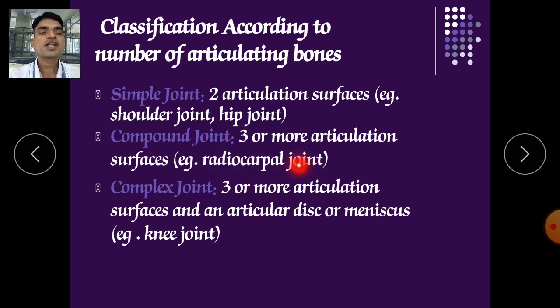Complex joints have 3 or more articulating surfaces and an articular disc or meniscus, for example the knee joint. Here you will find the joint between the tibia, fibula, patella and the femur, so more than 3 bones are connected.